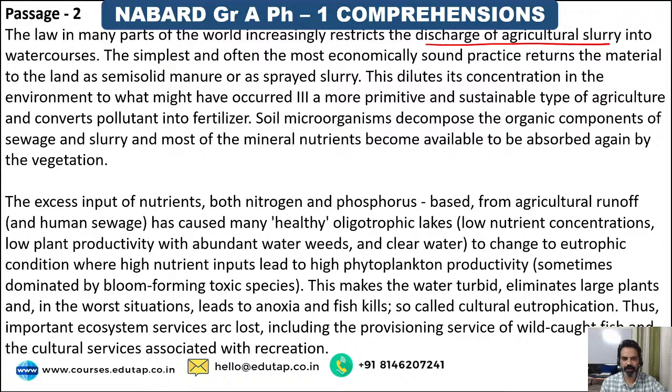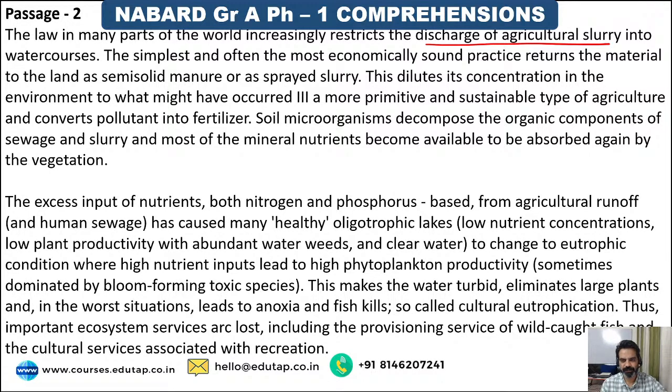The simplest and often the most economically sound practice returns. So what he says, in spite of discharging agricultural slurry into water courses, the simplest and often the most economically sound, the cheapest practice returns the material to the land as semi-solid manure or as sprayed slurry.